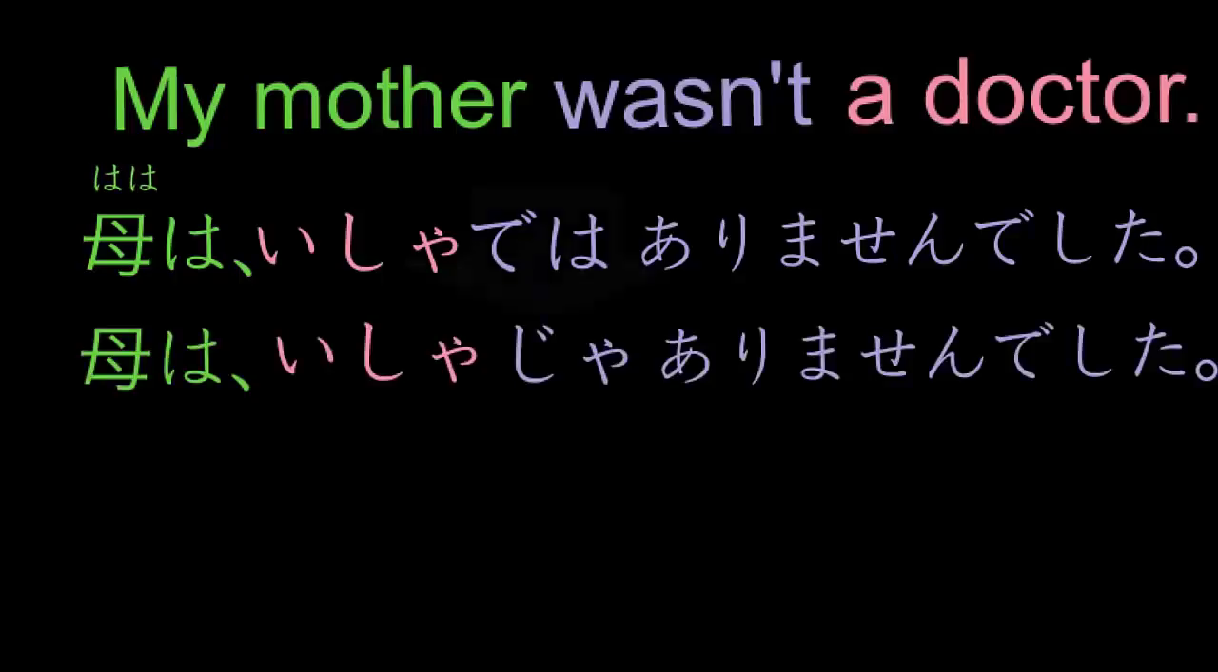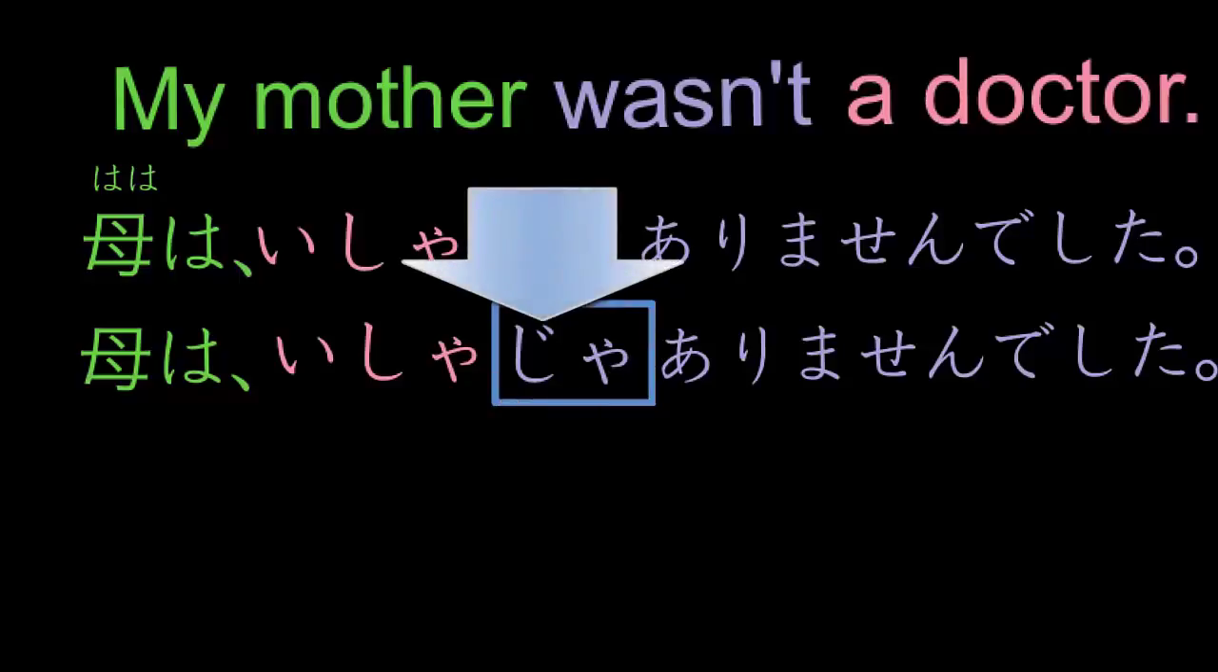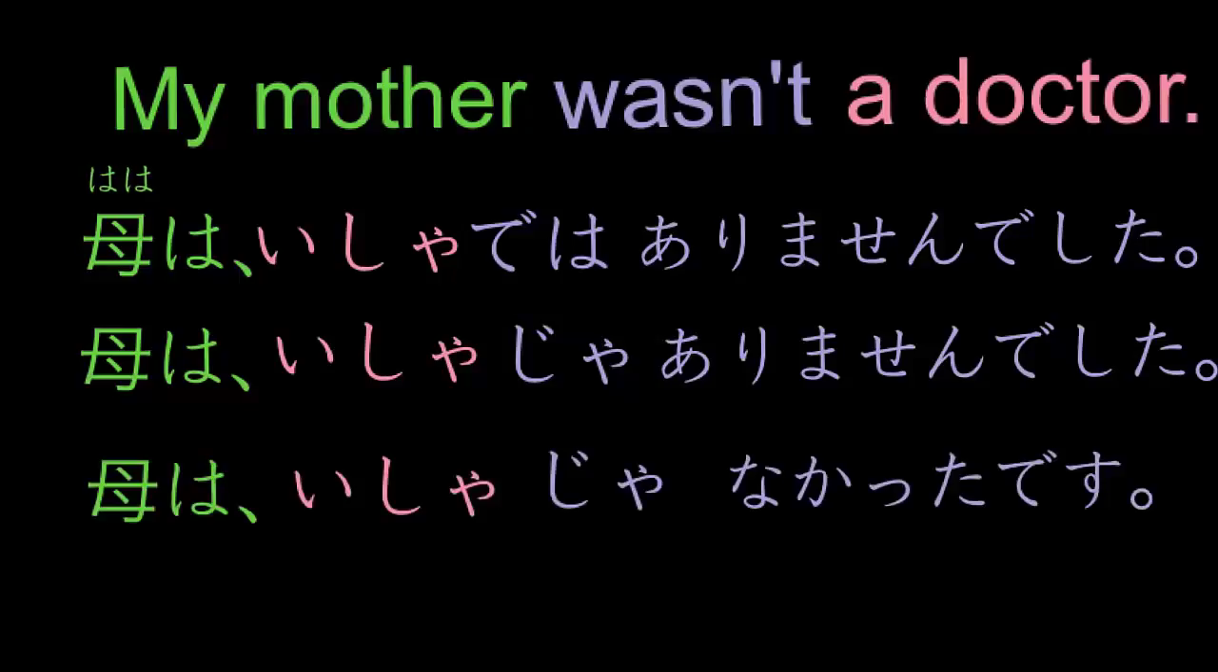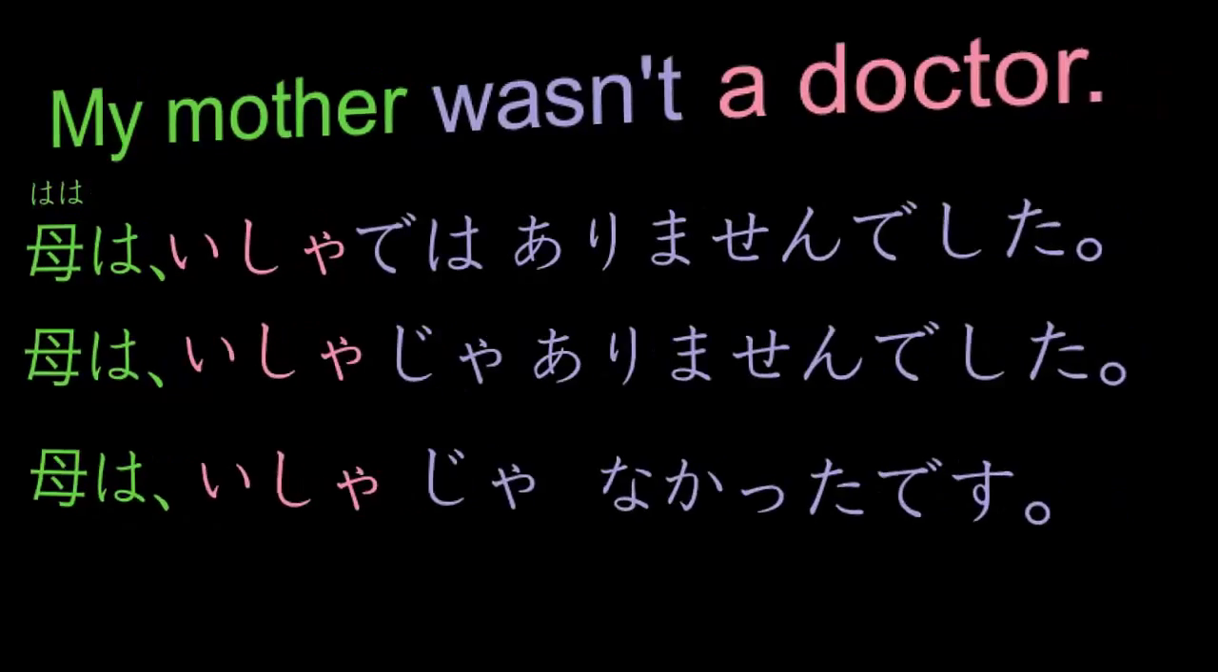There it is. 母は医者. Instead of では, we go じゃあありませんでした. So that's the same as the top version, but the では has been shortened to じゃ. Finally, we get to the normal polite register. I wonder if you remember. 母は医者じゃなかったです. Okay, a super challenge.